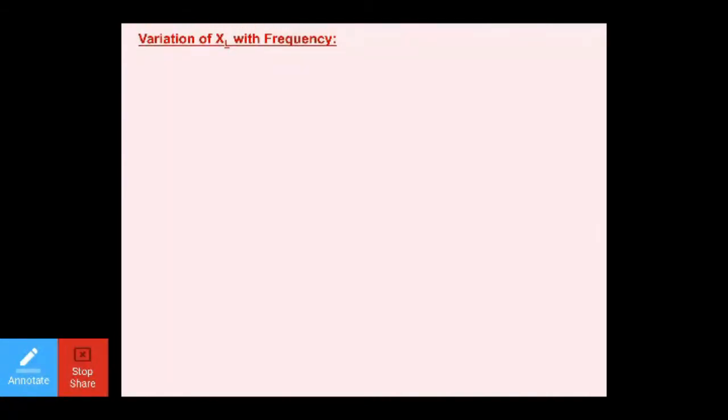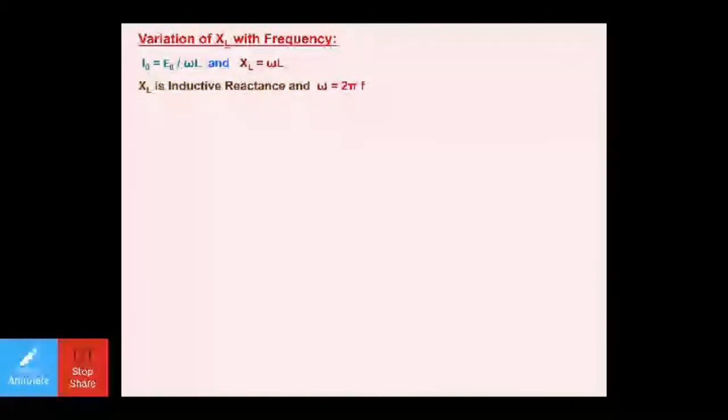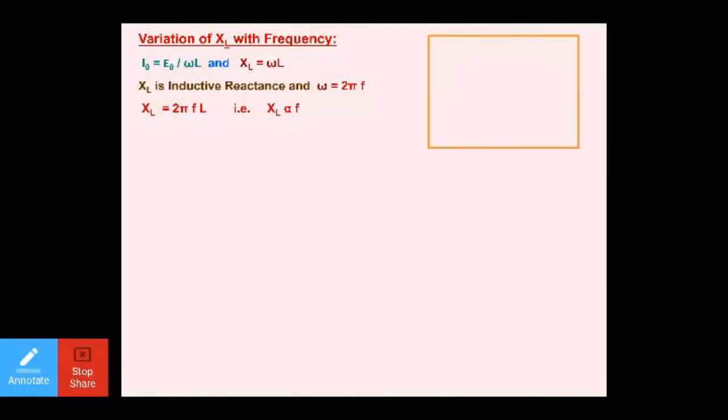Now let us talk about the next thing, the variation of XL with frequency. Now you already know I naught is equal to E naught upon omega L, where omega L is equal to XL. Dear students, XL is inductive reactance and omega is 2 pi f. You already know it is angular frequency, and angular frequency omega is equal to 2 pi times the linear frequency. So if you replace the value of omega by 2 pi f, you will get XL is equal to 2 pi fL.